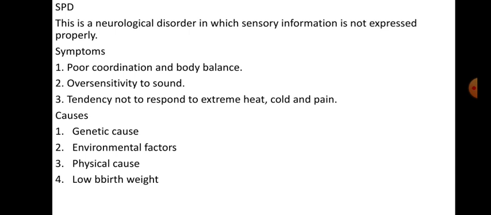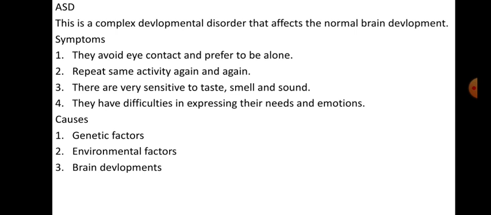Then we will learn the third one, that is ASD. Understand? The third one, that is ASD, means autism spectrum disorder. So let us see. This is a complex developmental disorder that affects the normal brain development.